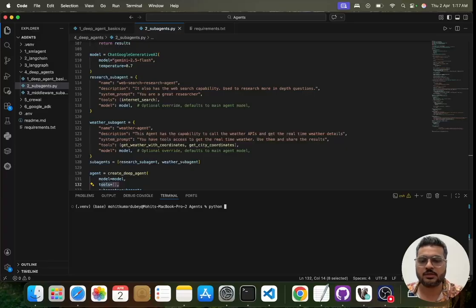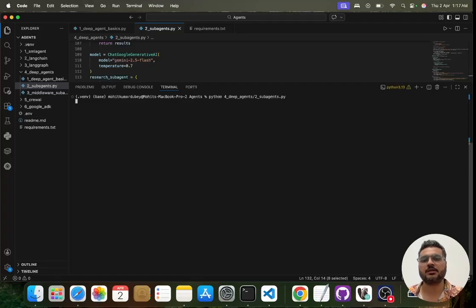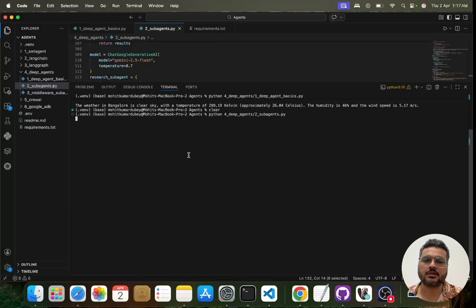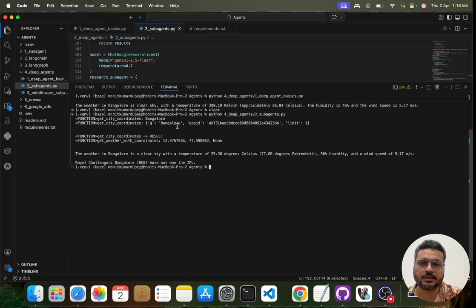So we'll say Python, we want to run this. I'll just make it a bit bigger, and let me press enter now. Now it will start calling the agent. You can see that first it is calling the coordinate function, and it is getting the result. After getting the coordinates, it says the weather in Bangalore is clear sky with the temperature this much and all, and that RCB have not won the IPL.